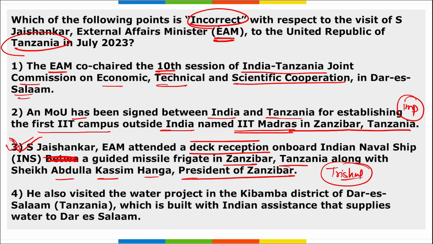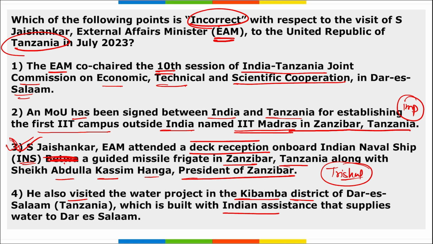So option C is the answer here because it was not INS Betwa, it is INS Trishul. And option 4, he visited the water project in Chake Chake district, which is built with Indian assistance to improve the supply. So option 4 is also correct here, right?